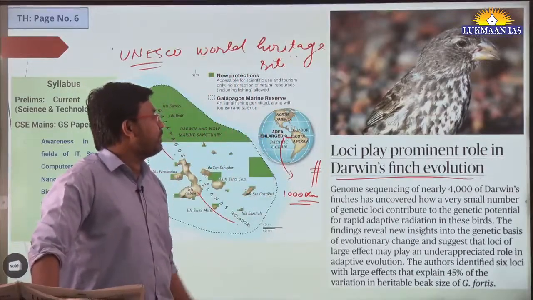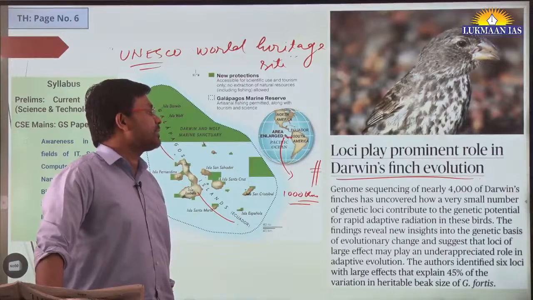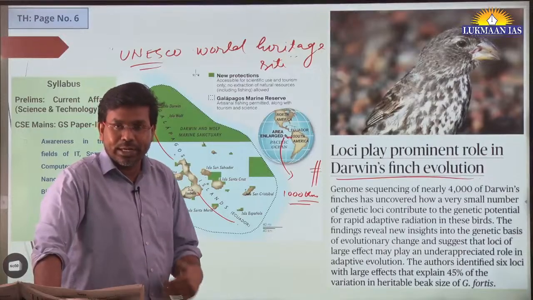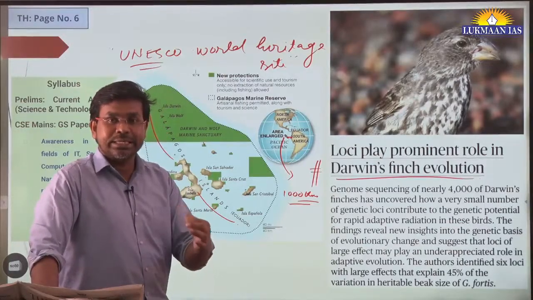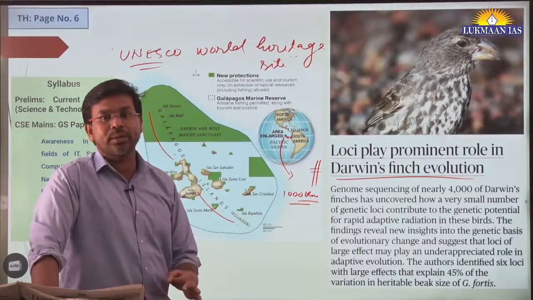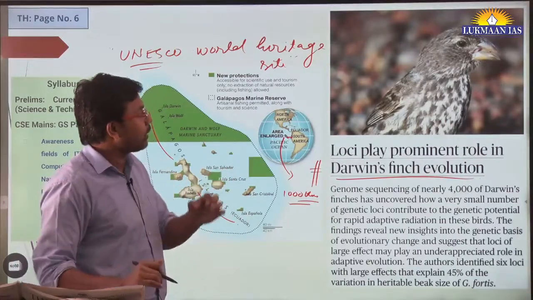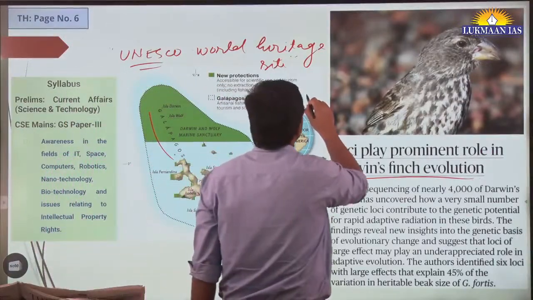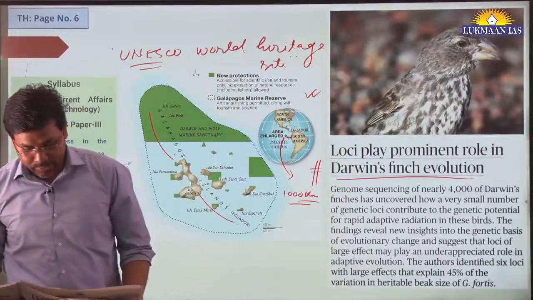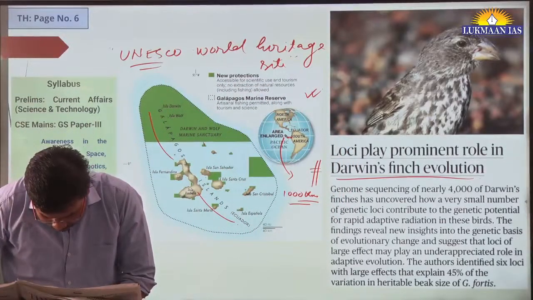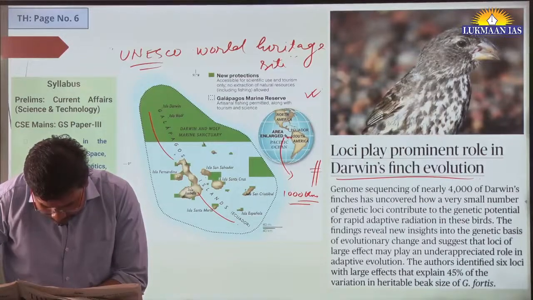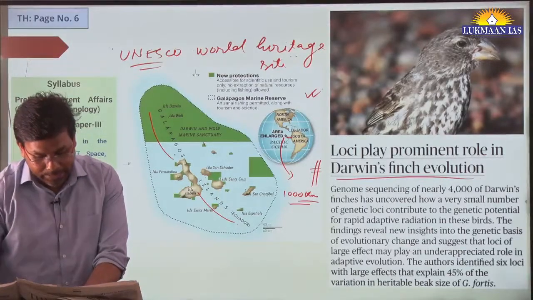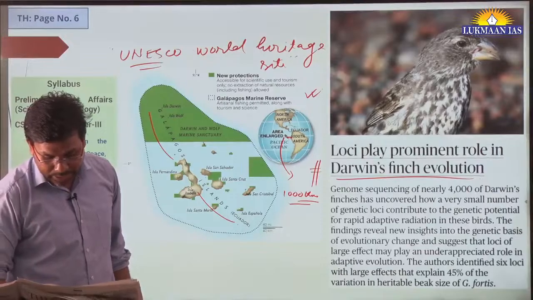So in this article they have talked about Loki play prominent role in Darwin's finch evolution. So who was Darwin? His full name is Charles Darwin. Charles Darwin has given theories of evolution. He has talked about how species evolved. So one of the prominent things that he has talked about is one key concept. Okay, so just a minute. He has talked about adaptive evolution. Okay, he has talked about adaptive evolution.